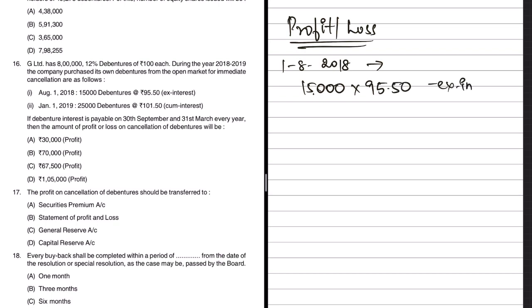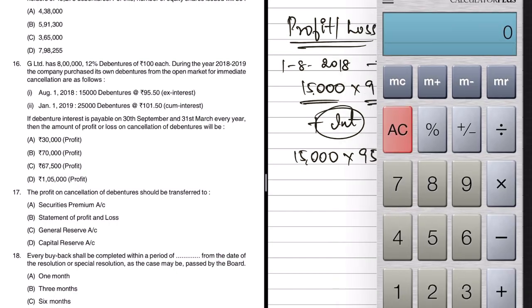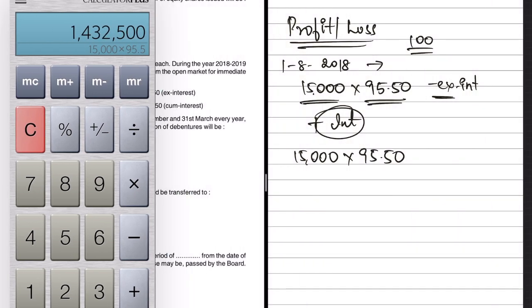That means the company has to not only pay 95.5 for 15,000 debentures, plus interest too. So that means interest has to be paid separately. That's why it's called excluding interest. Now let us calculate the amount actually paid. 15,000 into 95.5 as against its face value of rupees 100. Let's do the math quickly. 15,000 into 95.5. This comes to 14 lakhs and 32,500.